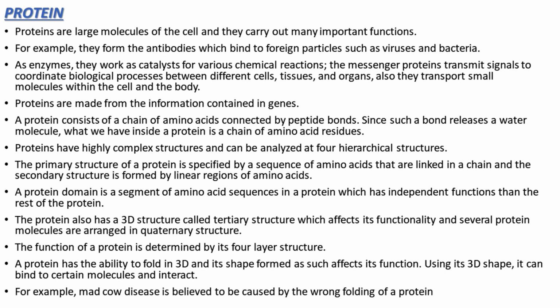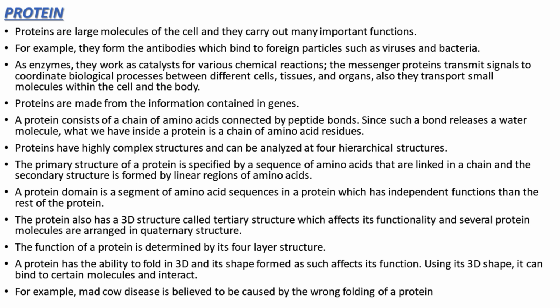The primary structure of a protein is specified by a sequence of amino acids that are linked in a chain, and the secondary structure is formed by linear regions of amino acids. A protein domain is a segment of amino acid sequences in a protein which has independent functions than the rest of the protein. The protein also has a 3D structure called tertiary structure, which affects its functionality, and several protein molecules are arranged in quaternary structure.